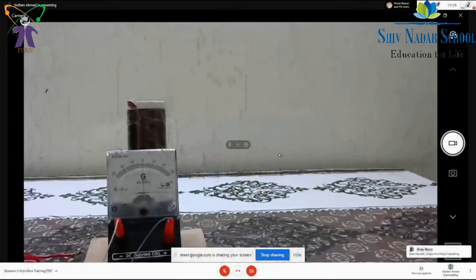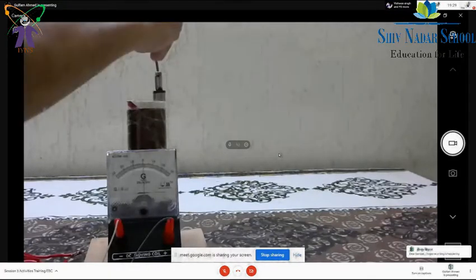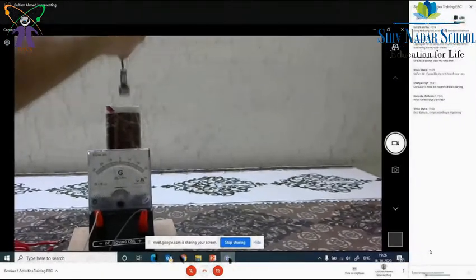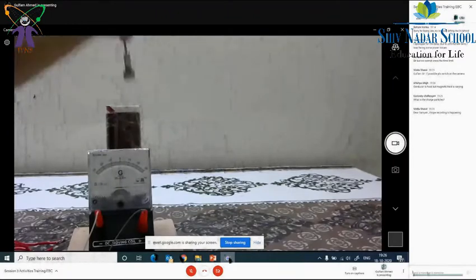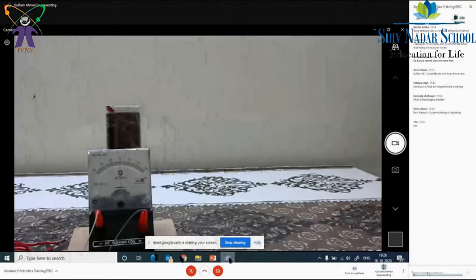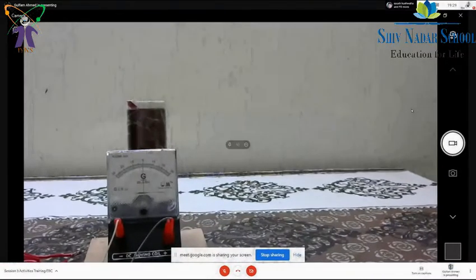Very good, wonderful. So if I move the magnet, then you can see easily. The needle is moving. Very good, because the flux is changing.